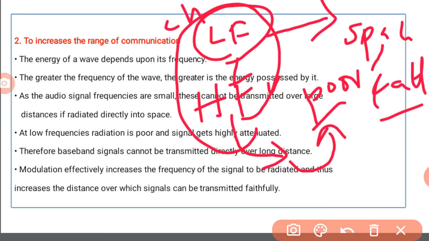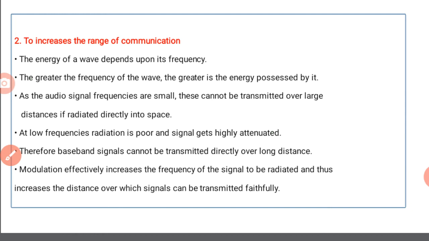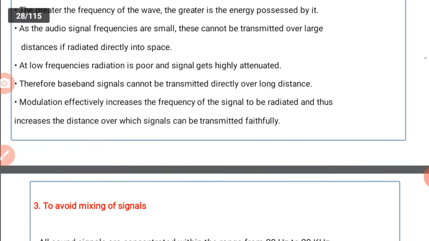So here, low frequency superimposed on high frequency is equal to modulation. So to increase the range of communication there is a need for modulation, because when you transmit the low frequency signal directly into the space, it gets attenuated. To reduce this attenuation, we transmit the low frequency signal superimposed on high frequency signals. This process is modulation. So there is a need to increase the range of communication.